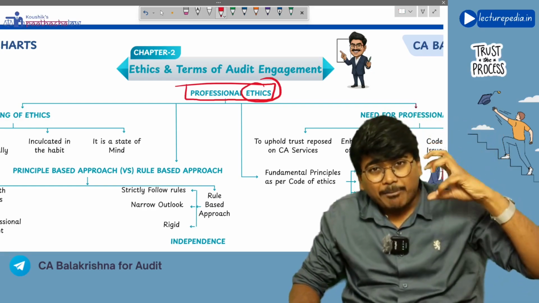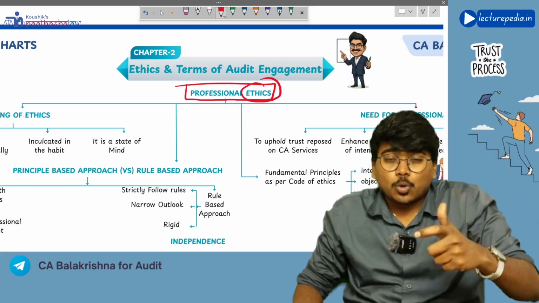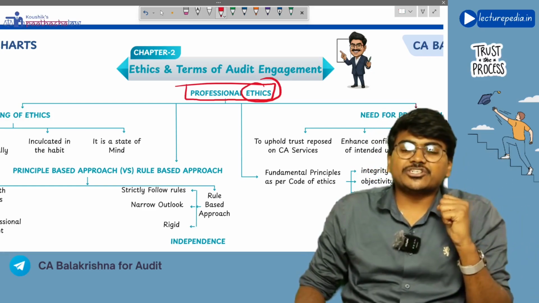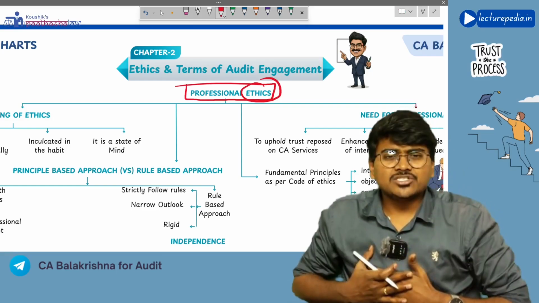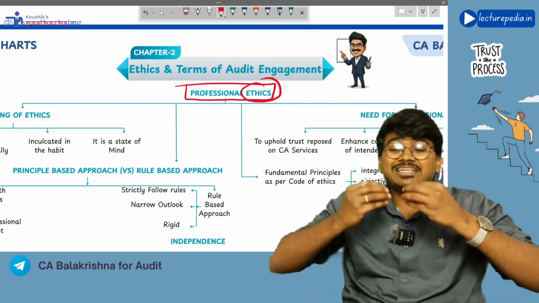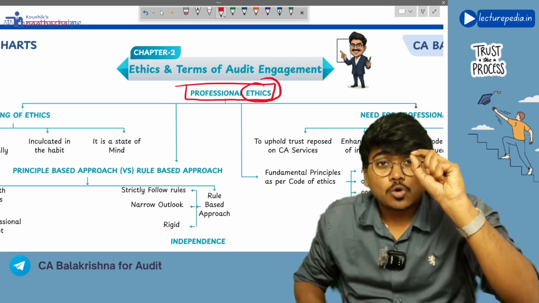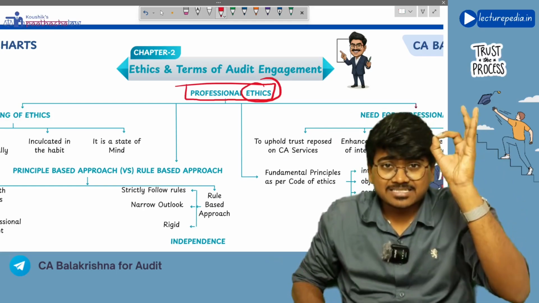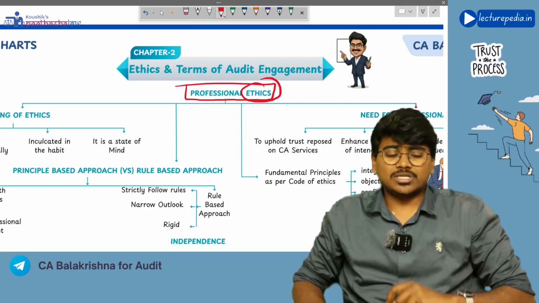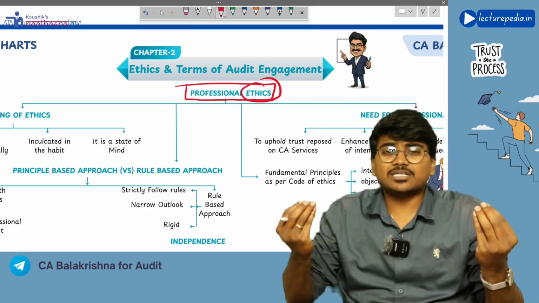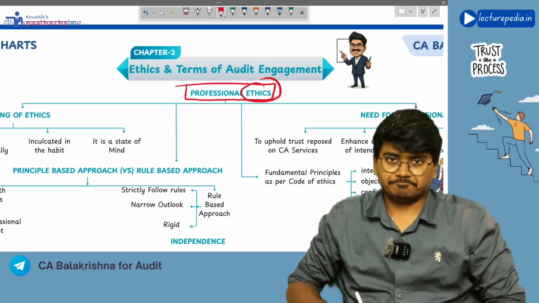Now, if you apply this ethics to our profession of chartered accountancy, that becomes professional ethics. Our Institute of Chartered Accountants of India has framed certain ethical requirements in the form of a code of ethics, and it has asked all the chartered accountants to comply with this code of ethics. These are nothing but professional ethics.